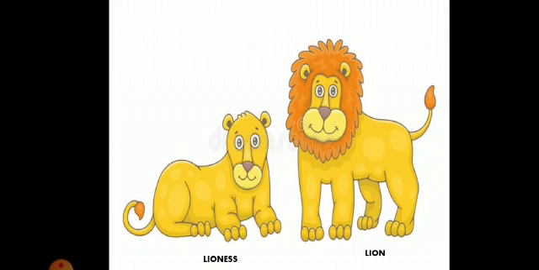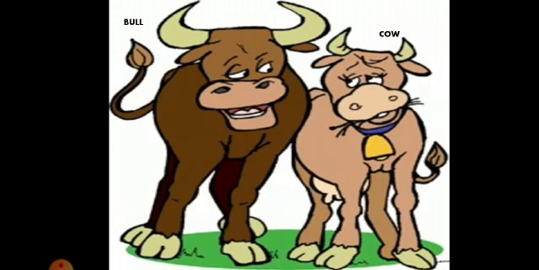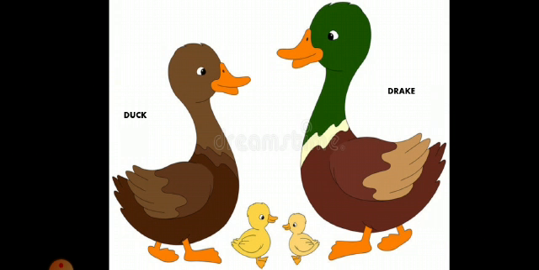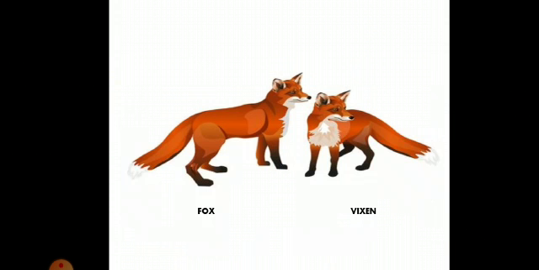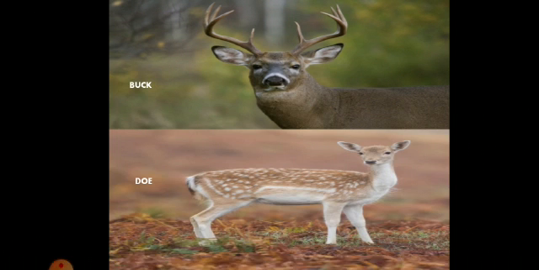Lioness and lion. Lioness is feminine and lion is masculine. Bull and cow. Bull is masculine and cow is feminine. Drake and duck, or you can say duck and drake. Duck is the feminine one and drake is the masculine one. Fox and vixen. Fox is masculine, vixen is feminine.